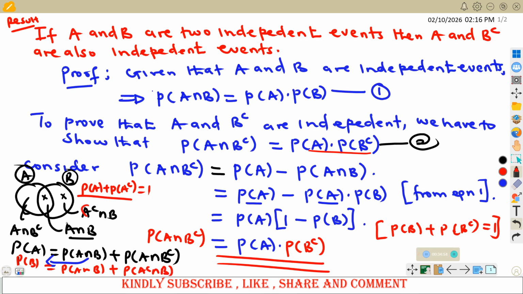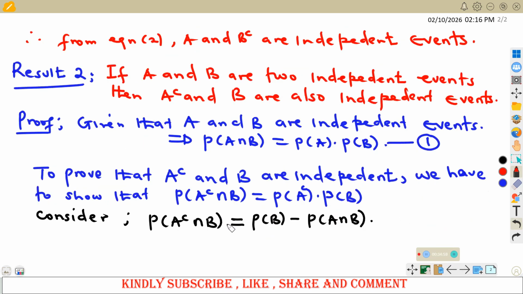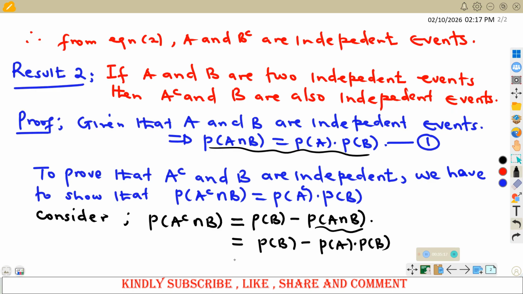So we are getting this plus this is equal to that. So that is the same case we are considering here. And for that case, we shall have this as probability of B minus, we are told that A and B are independent. And for independent events, this is true. So minus probability of A times probability of B. So looking at this, you realize probability of B is common. So simply factorize it out. Here you remain with 1 minus probability of A.